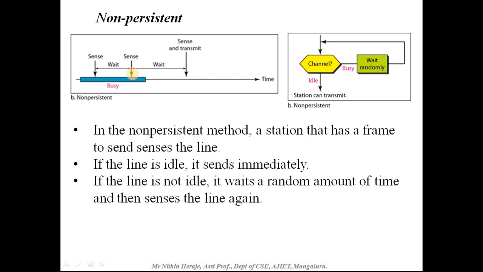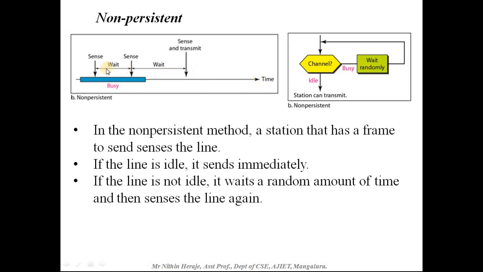If the medium is busy, again it will wait for a particular period of time, and then again it senses. So when it senses, if the medium is idle, immediately it will send the frame. If it is busy, then again it will wait for some time and then senses the medium again.